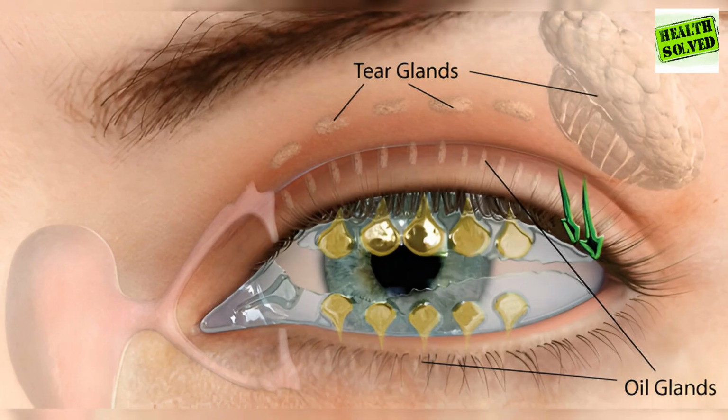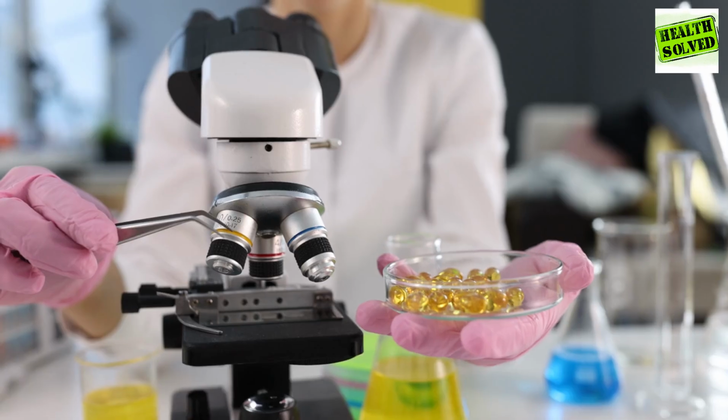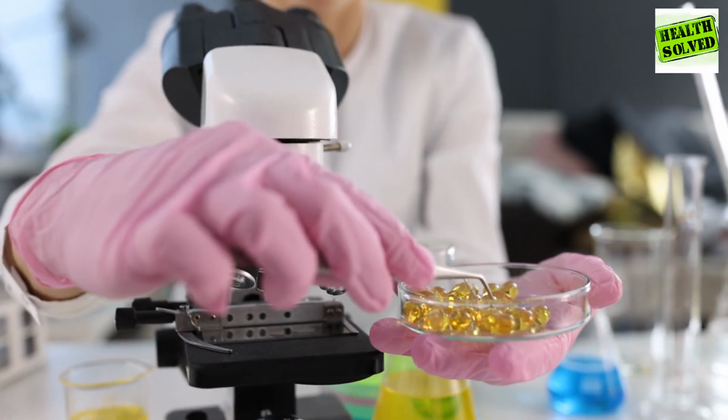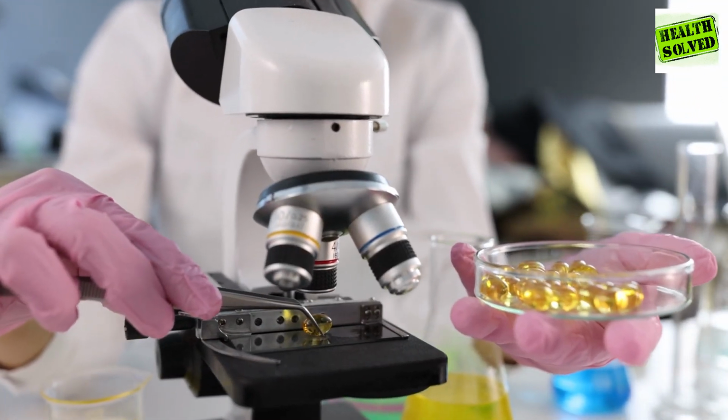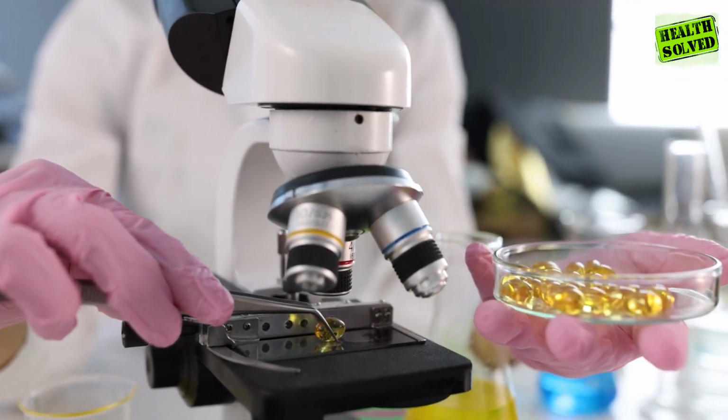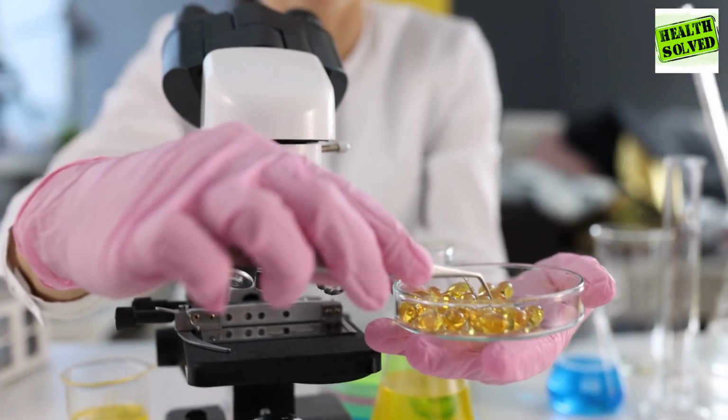Meanwhile, the meibomian glands produce a thin oil layer that mixes with your tear film to prevent rapid evaporation. When these glands are inflamed, the oil can become thick and cloudy, and the glands may cease oil production, causing quick tear evaporation. Research shows that omega-3s improve the flow and clarity of meibomian gland secretions, thus enhancing oil production and preventing tear film evaporation.